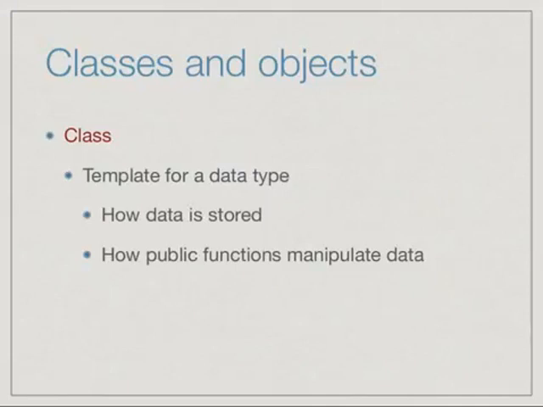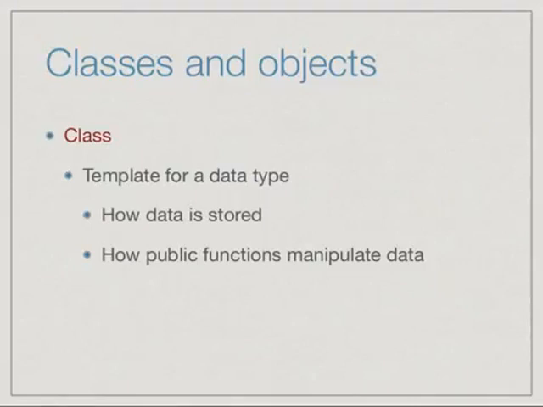In the terminology of object-oriented programming, there are two important concepts: classes and objects. A class is a template, very much like a function definition is a template. When we say def and define a function, the function doesn't execute. It just gives us a blueprint saying that this is what would happen if this function were called with a particular argument, and that argument will be substituted for the formal parameter in the function, and the code in the function will be executed to the corresponding value.